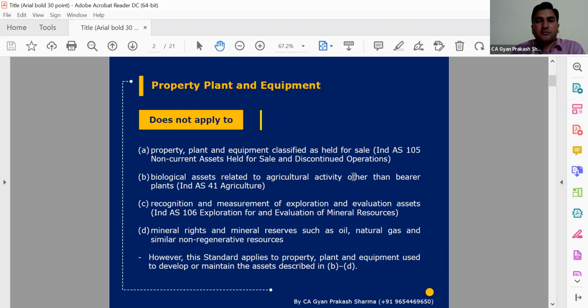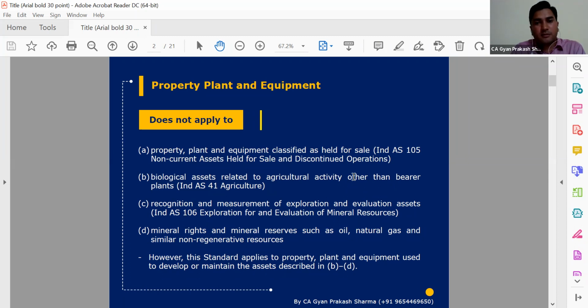And one more important thing, which was recently implemented in 2019, is lease assets. Lease assets, which are right of use assets, will also not be covered here. Generally, in case of any lease agreement of more than 1 year, there is a separate Ind-AS 116.